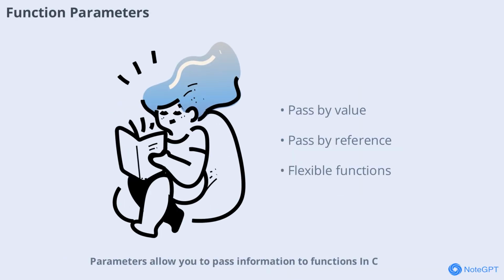Parameters allow you to pass information to functions. In C, you can pass parameters by value or by reference. Understanding how parameters work helps you write flexible and powerful functions that can handle different inputs and produce different outputs.